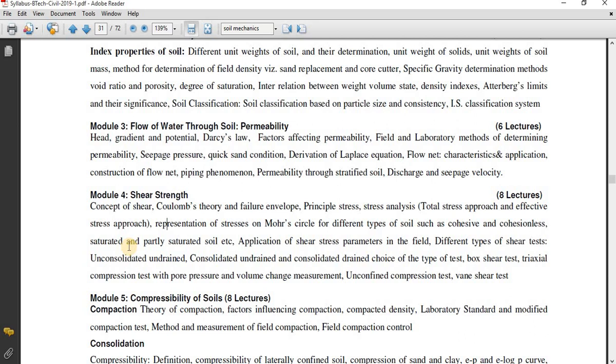For example, clay, the soil by which we can make soil ornaments, is called cohesive soil. The best example is clay. So those clay particles have the property of sticking together. So that is called cohesive soil. So an example for cohesionless soil is sand.